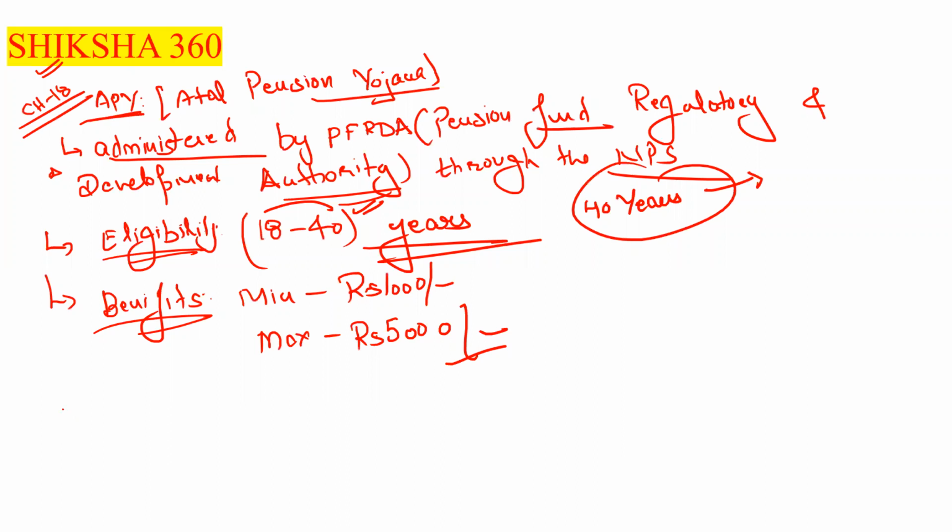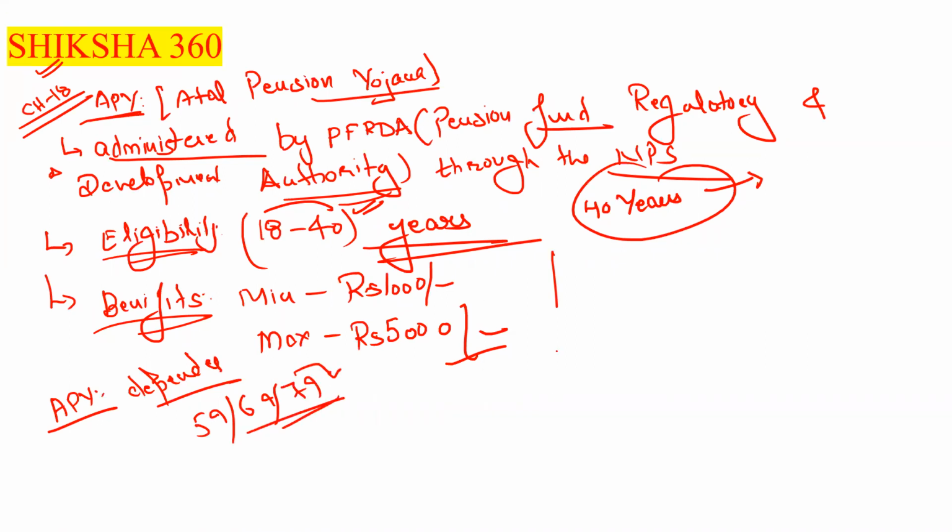Now next I have to discuss some important points which we expect they will ask in the examination. First, regarding the types of transactions at the POS terminals. For the APY, I have already told you the amount depends upon your age. In some cases it is 59, 69, 79. I will provide you the chart, but there is no need to remember anything.